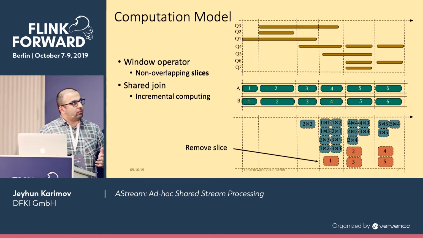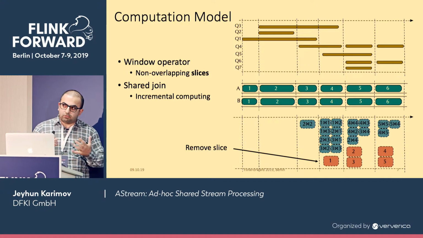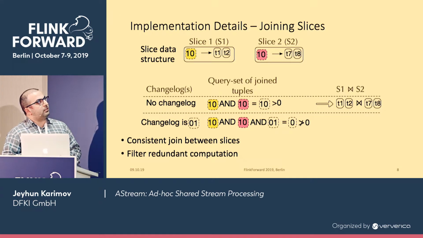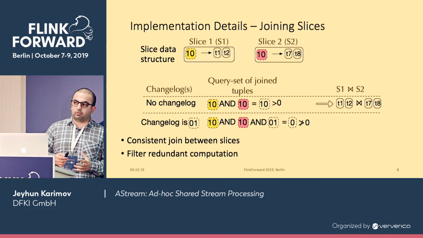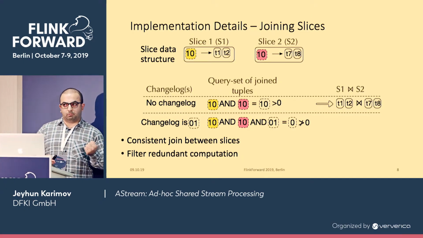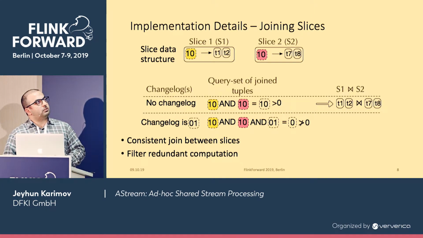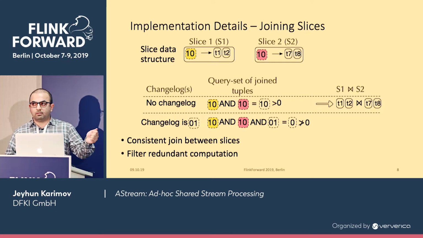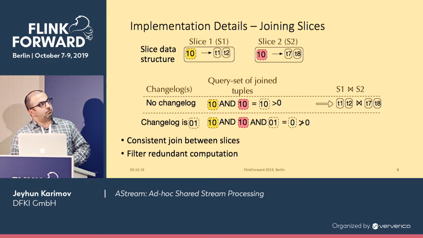And what about the joining of these slices? Like how do we join those two slices? Basically, in the slice data structure, we group all the tuples based on their query set attribute. So here, tuple 1 and tuple 2 have the same query set, which means those tuples belong to query 1 and don't belong to query 2. And the same for here.